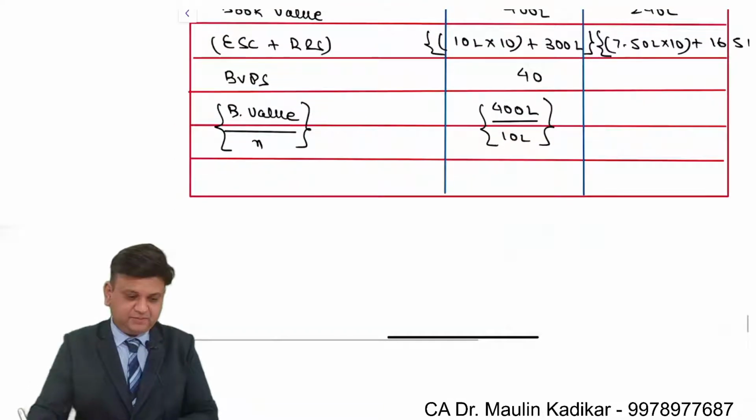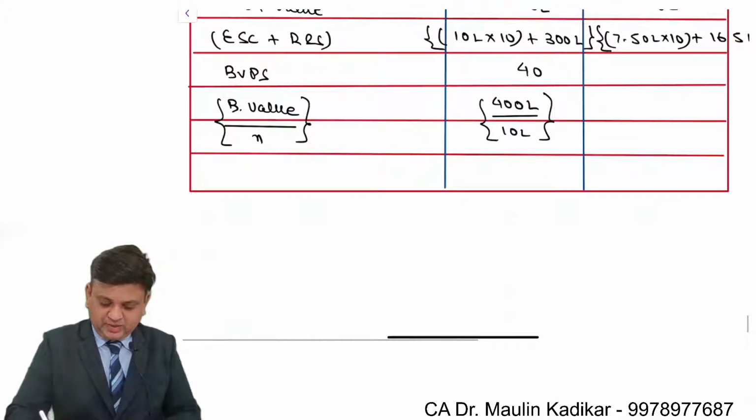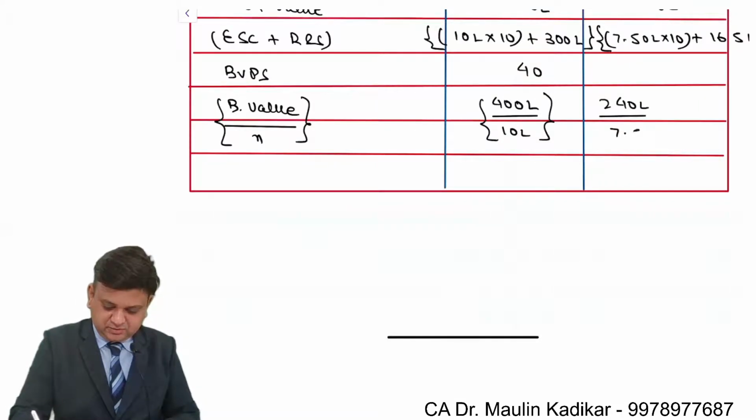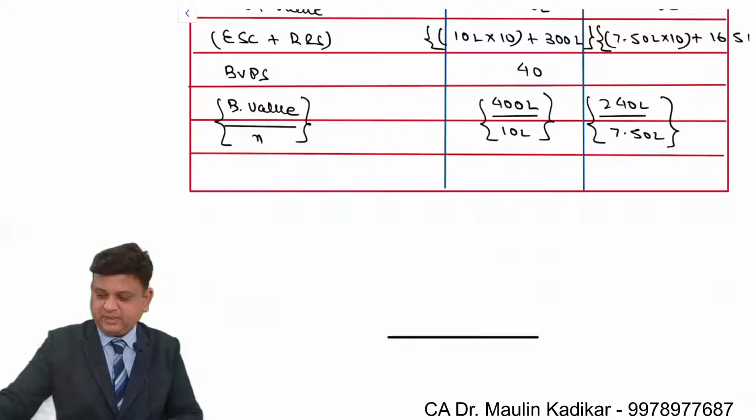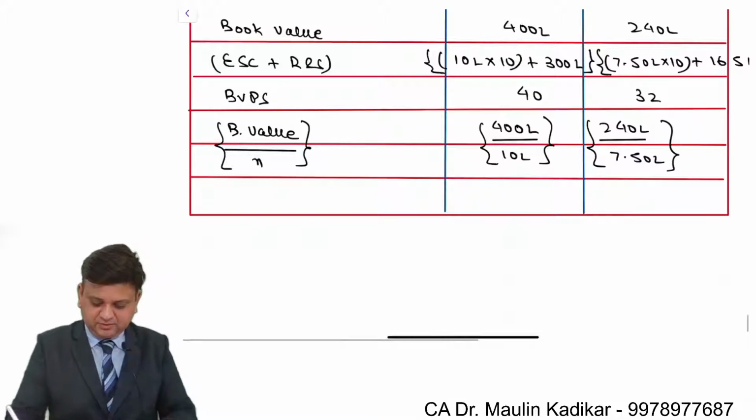Book value per share is book value 240 lakhs divided by number of shares 7,50,000. That comes to 32 rupees per share.